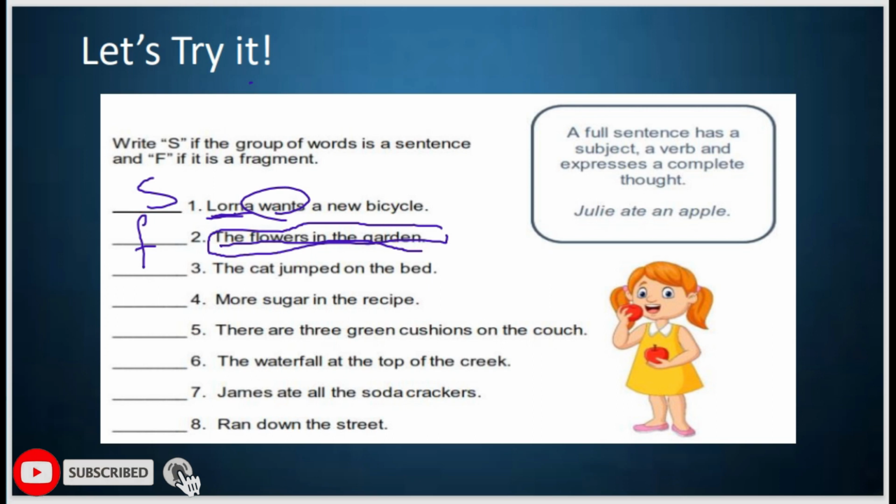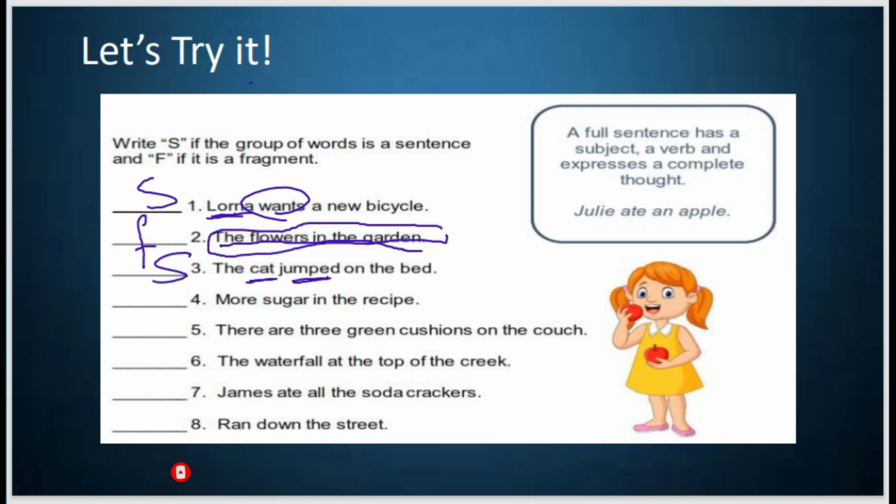Now let's look at number 3. The cat jumped on the bed. Of course, here we have the subject, which is the cat, and we have jumped, which is the predicate, and of course, the sentence has a complete meaning, so this is a complete sentence.